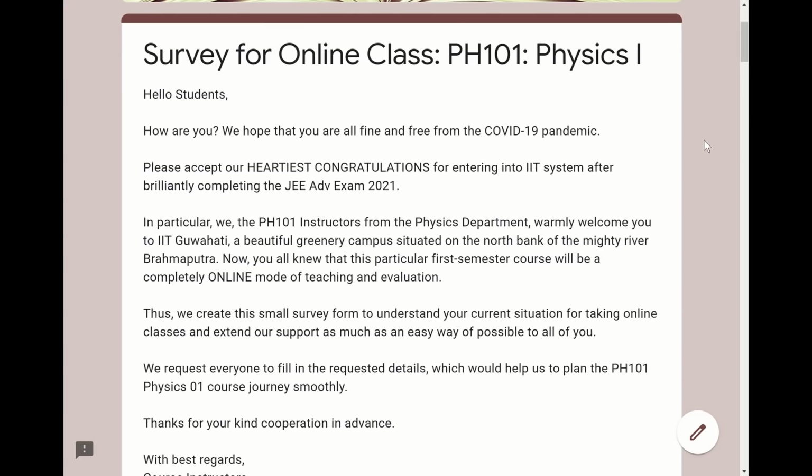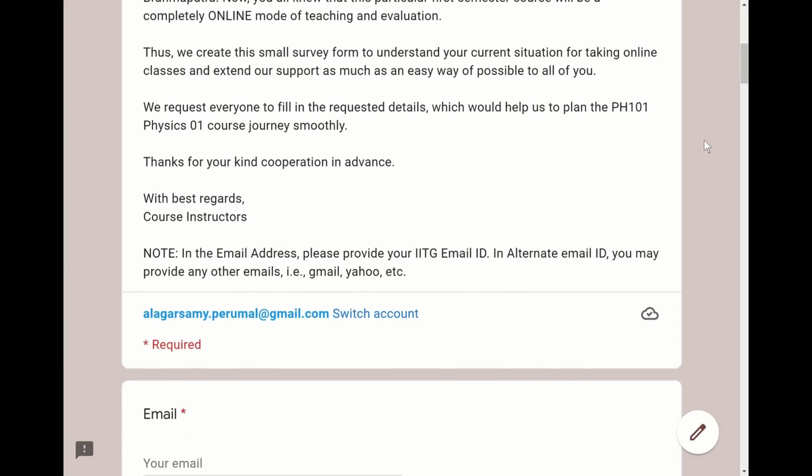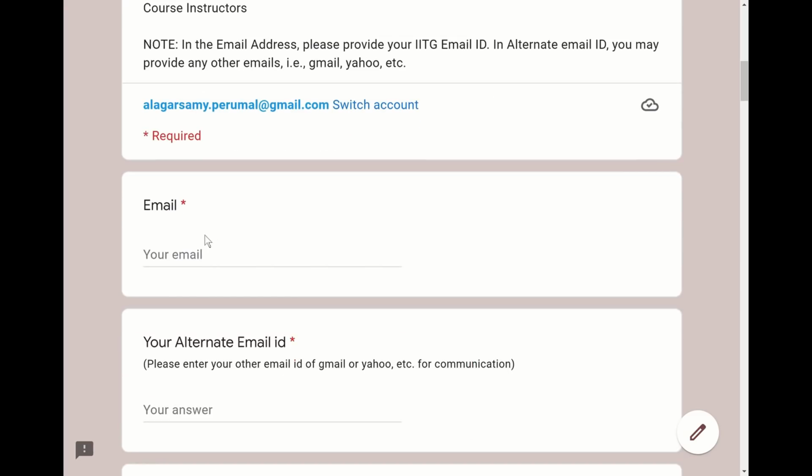In this survey form, we basically collect a few pieces of information, particularly your IITG email address, and if you have any problem to set up, you can provide an alternative email address, which is basically either Gmail or Yahoo.